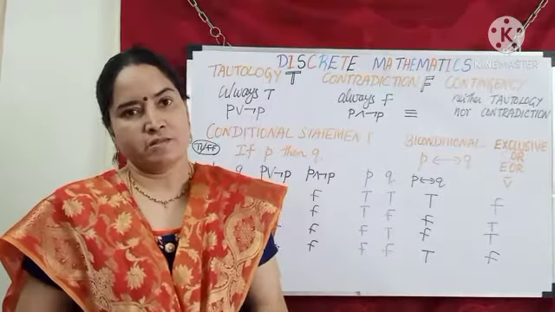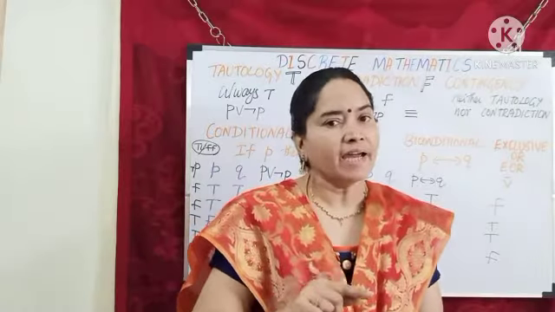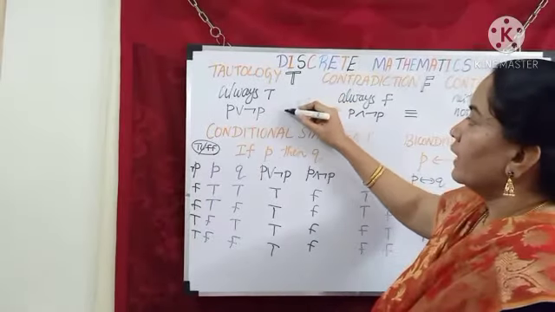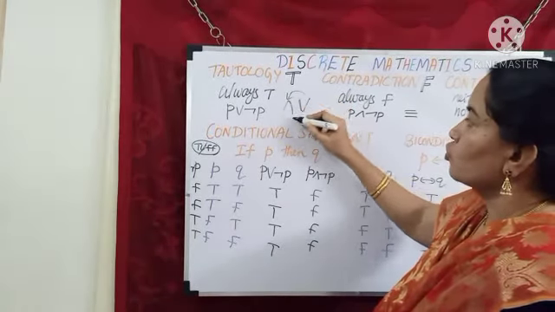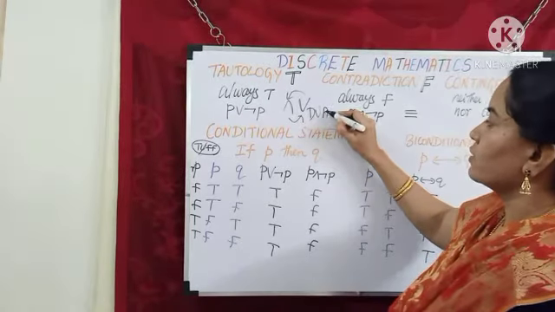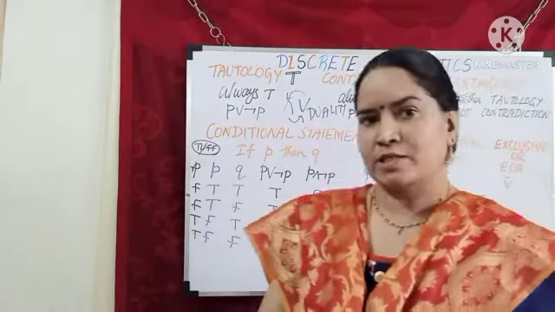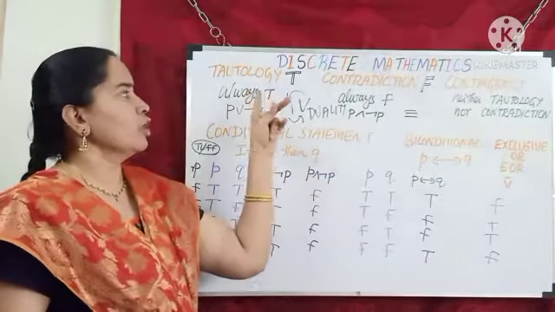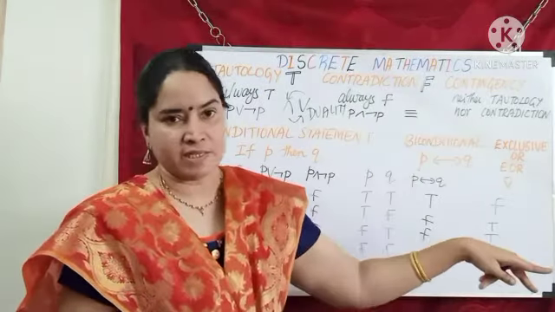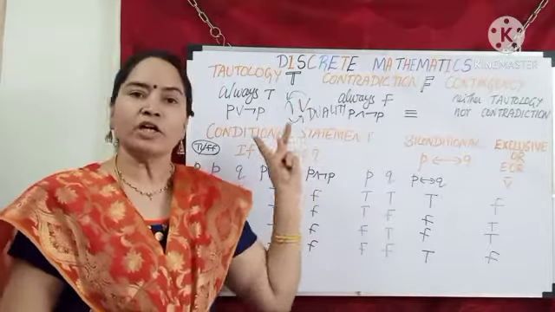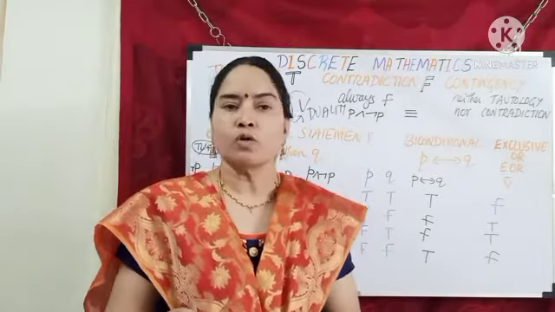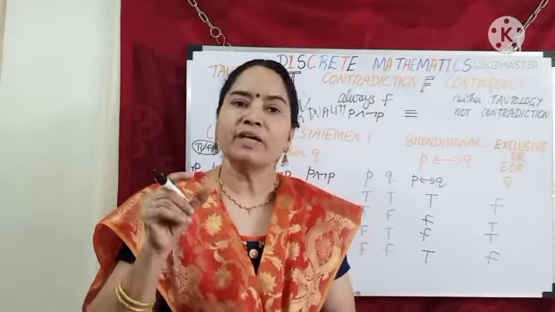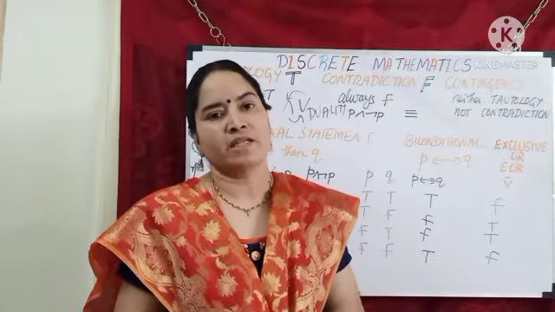Now the question is, can you interchange AND and OR? If I interchange these two symbols, we give the name duality. So the word duality tells me AND and OR are interchanged. For example, for tautology, contradiction will be the dual statement. For contradiction, tautology will be the dual statement. So in logic, we can interchange AND and OR, and we call that the duality principle.